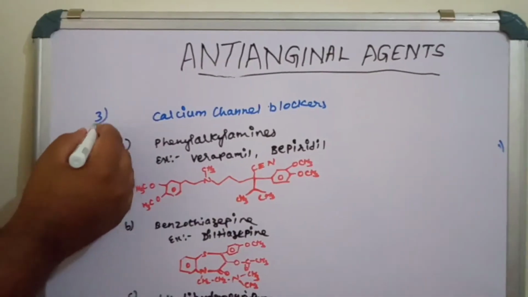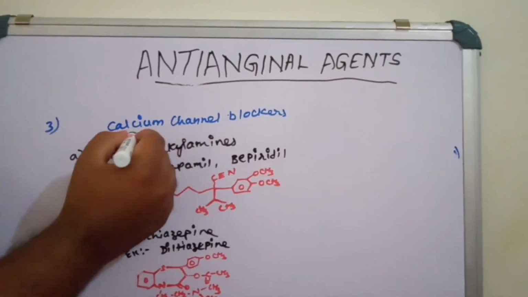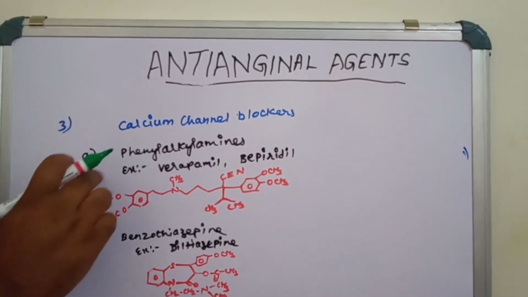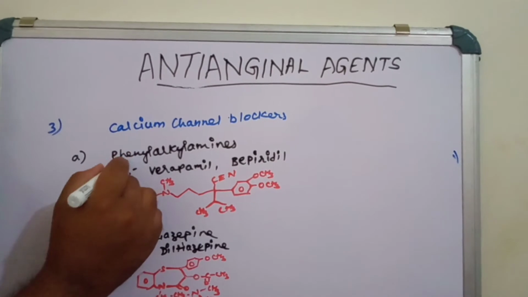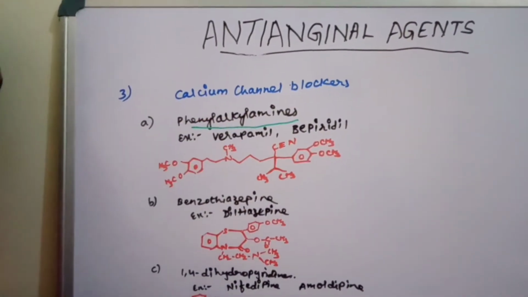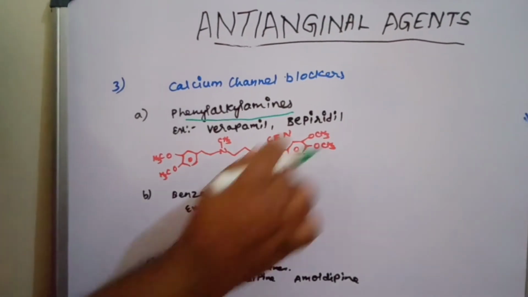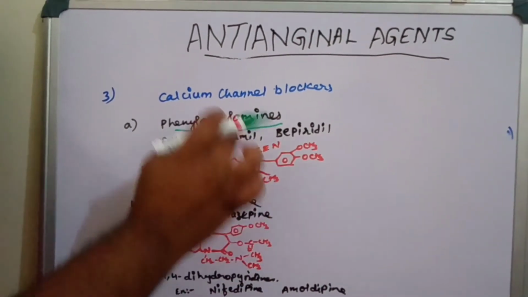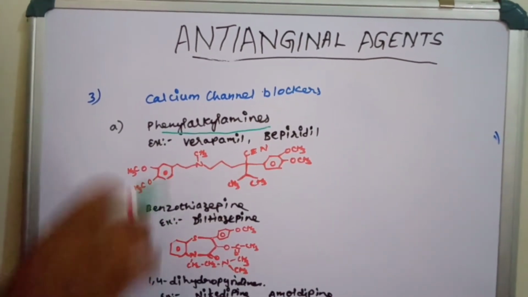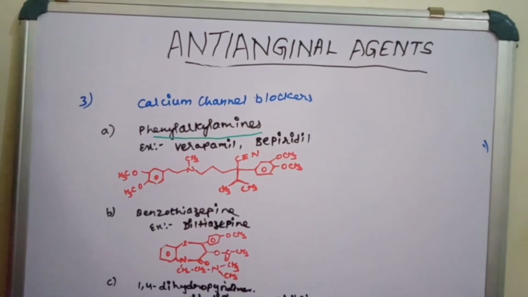We move to the third class of anti-anginal drugs, calcium channel blockers. In this there are three subclasses. The first subclass is phenyl alkyl amines. Phenyl alkyl amines, examples: verapamil, piperidine. These are the two examples, but I am going to explain only one structure in each class of drug.